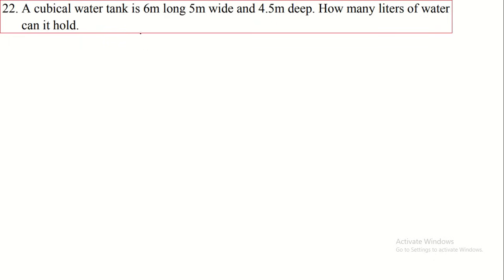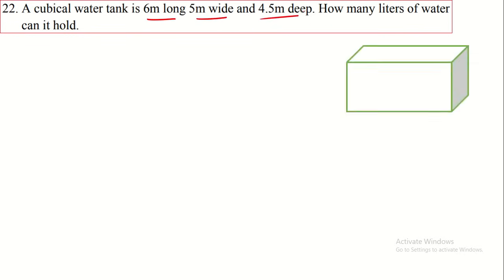A cuboidal water tank is 6 meter long, 5 meter wide and 4.5 meter deep. So this is the tank. It is completely filled with water. This is the length, this is the breadth, and this is the height. The length of this tank is given as 6 meter, the breadth of the tank is given as 5 meter, and the height or depth of the tank is given as 4.5.